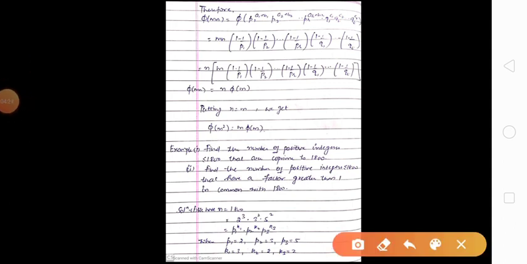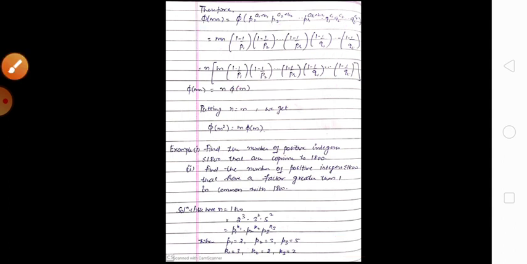We have to find out phi(mn). Phi(mn) equals phi of, on multiplying mn, we have p1^(a1+b1) into p2^(a2+b2) and so on up to qt^ct. Now we know phi(mn) equals mn into (1 minus 1/p1), (1 minus 1/p2), ..., (1 minus 1/pr) into (1 minus 1/q1) up to (1 minus 1/qt), which can be written as n into m (1 minus 1/p1) into (1 minus 1/p2) and so on up to (1 minus 1/qt).